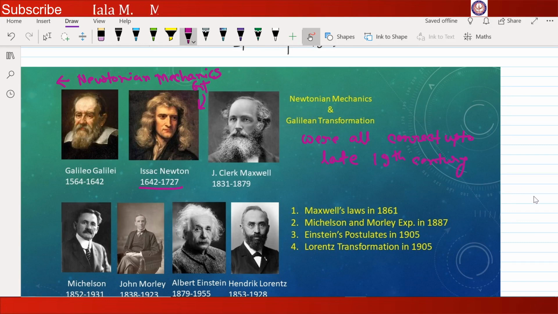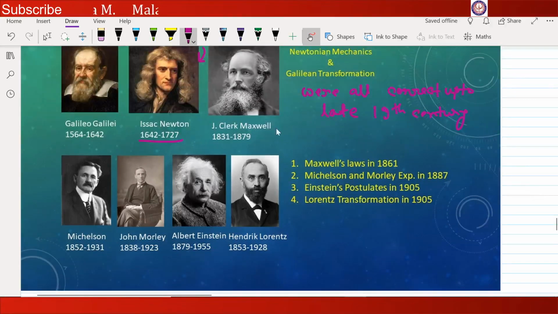But when the concept of Maxwell's laws came, 1861, then people started some question marks on Newtonian mechanics and Galilean transformation in the late 80s.